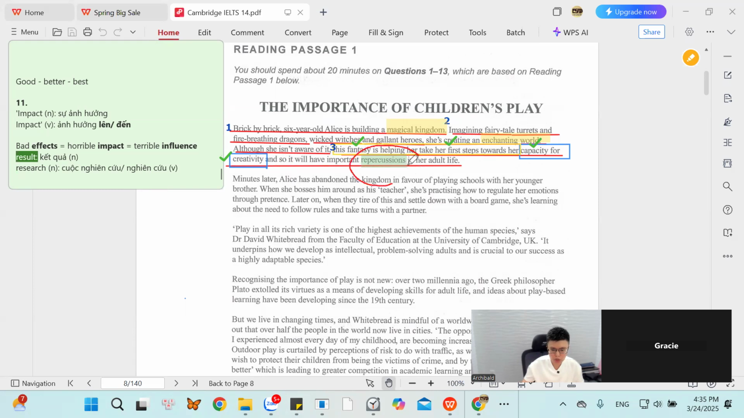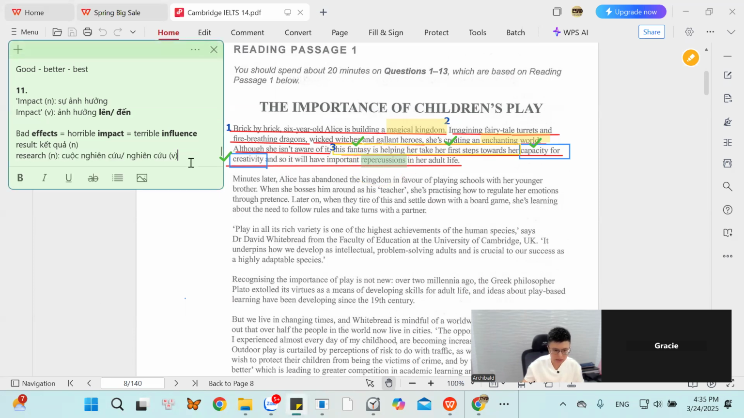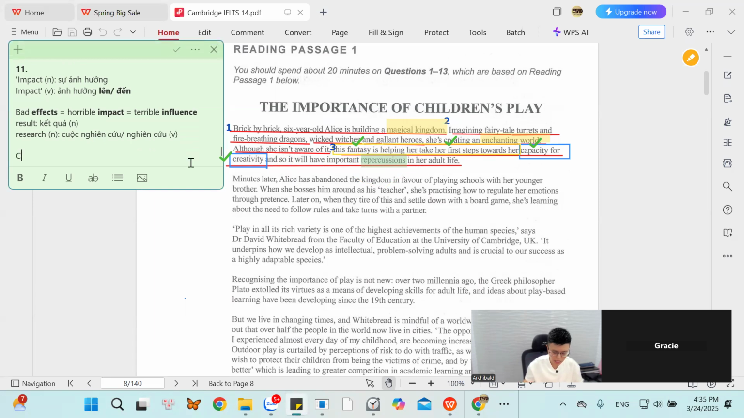They use the word repercussion. You should use another word to clarify the meaning of the sentence for me. Let's go, Gracie. I say clarify. Clarify means make cái gì đó clear, có nghĩa là làm rõ cái gì đấy. So here, Gracie, can you show me the meaning of it? The meaning of this sentence. Let's go.